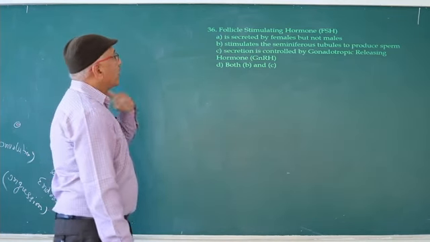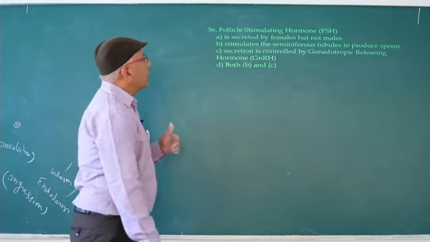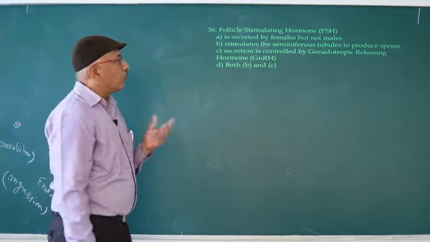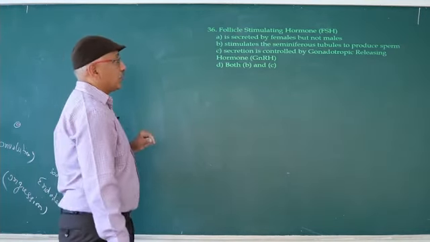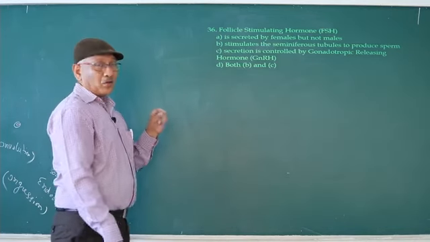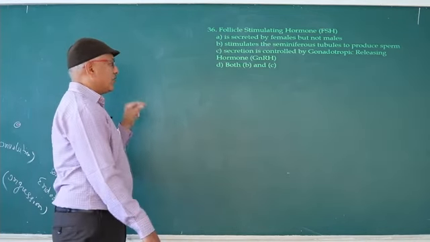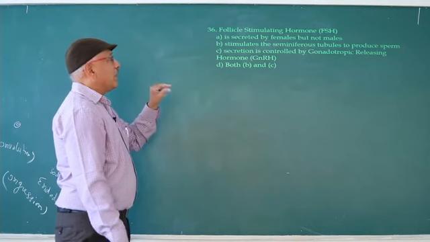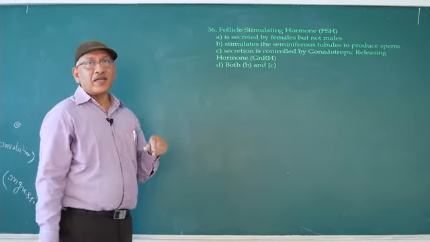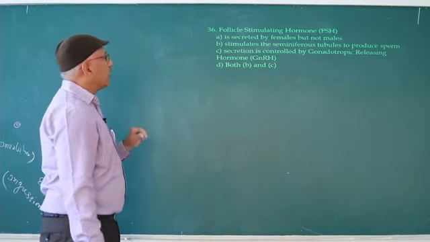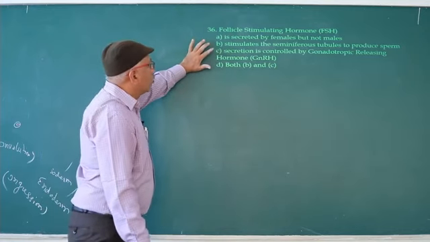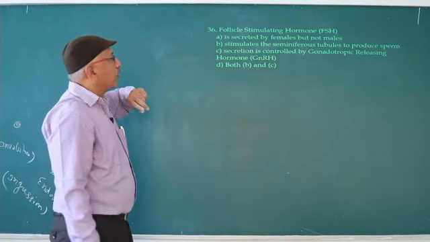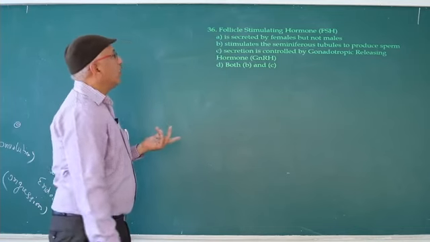So here FSH stimulates the seminiferous tubule to produce sperm. Seminiferous tubule contains two types of cells: one is spermatogonia, another is Sertoli cells. So stimulate the seminiferous tubule to produce sperm, also correct.